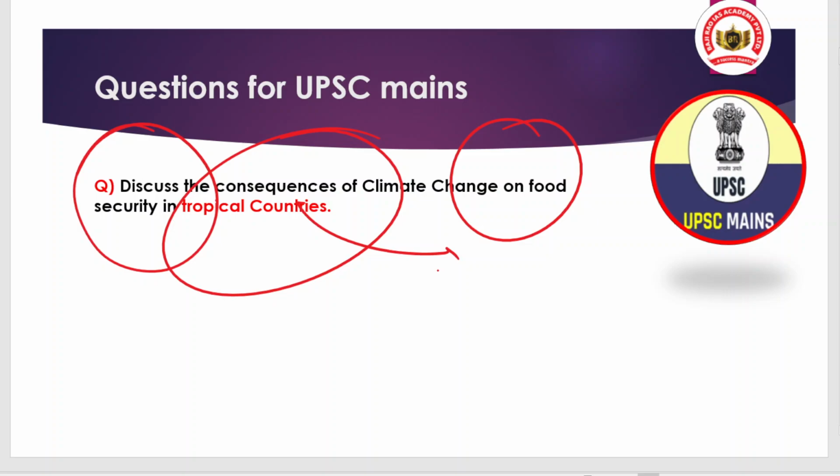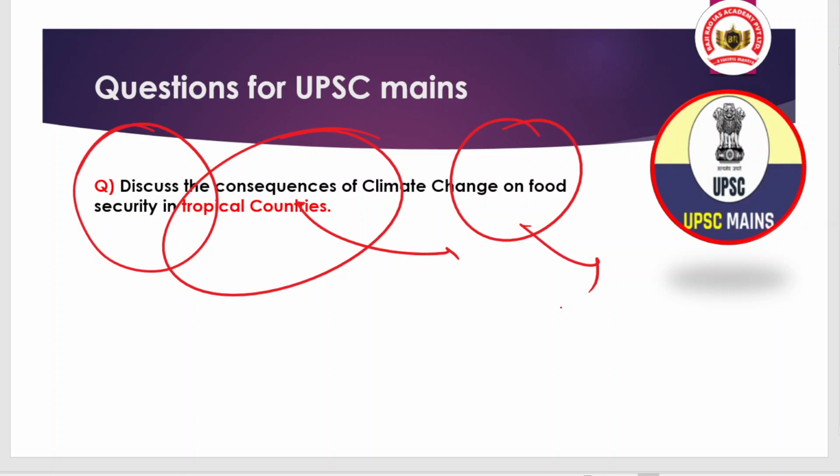These are all tropical countries that lie in the tropical belt, and the climate change impact is very huge in the tropical region, and because of that we can have food insecurity, we can have an impact on our crops. The crops may get burned, the crops may get affected because of the rise of disease, because of lack of rainfall, because of disturbance of the southwest monsoon.